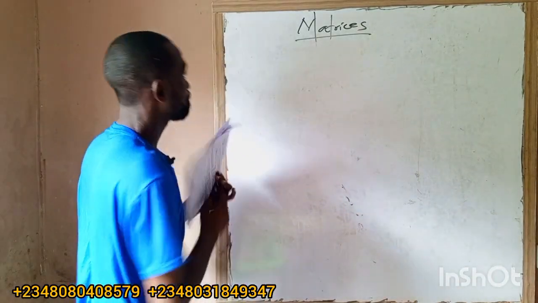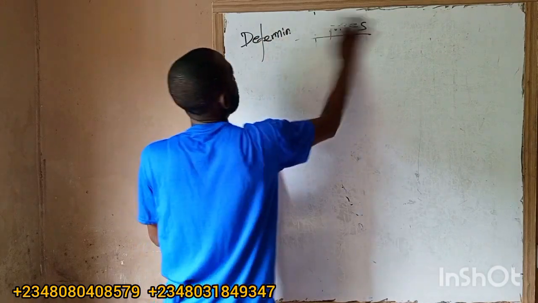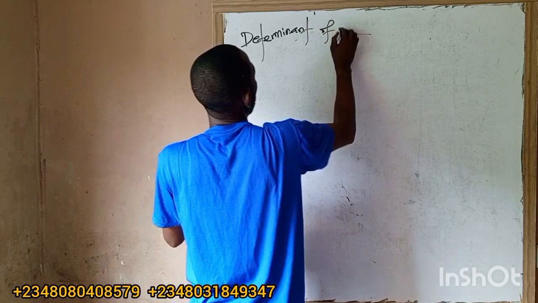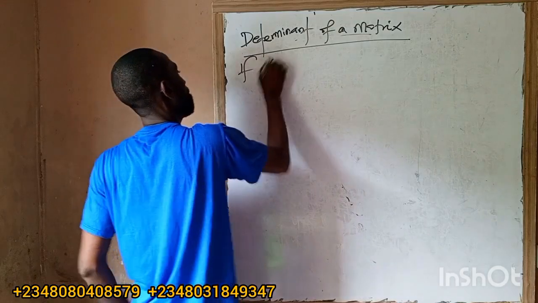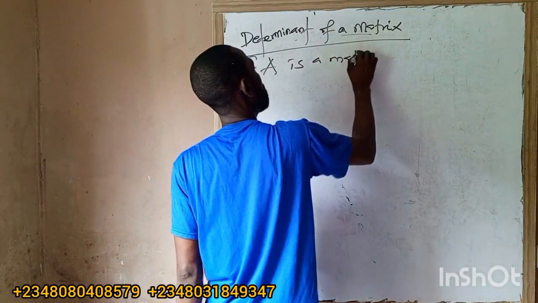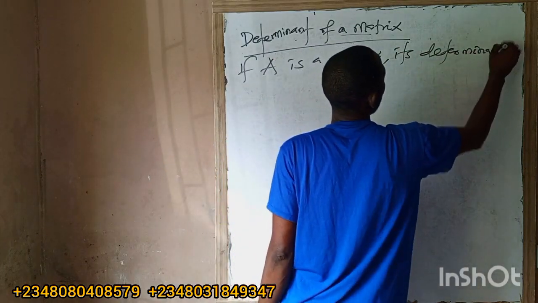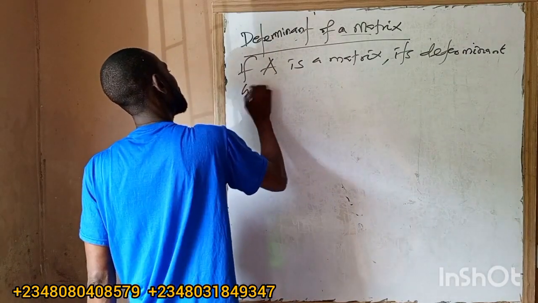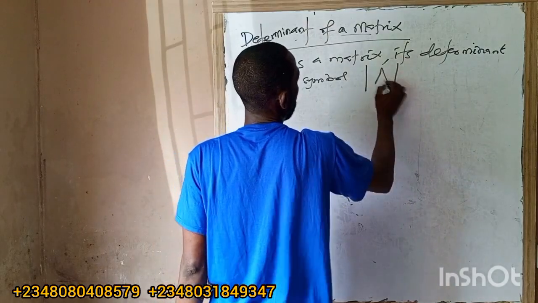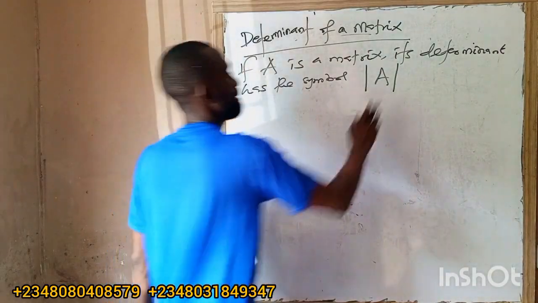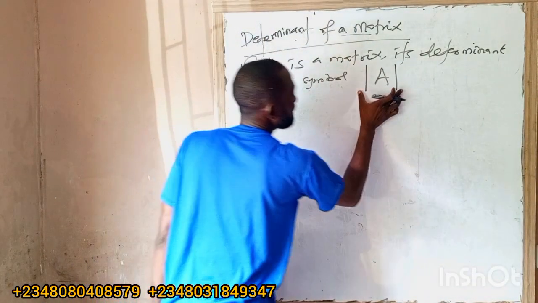If A is a matrix, its determinant has the symbol like this. So anytime you see double lines with something in between under matrices, that is called a determinant. So this is the symbol for determinant.